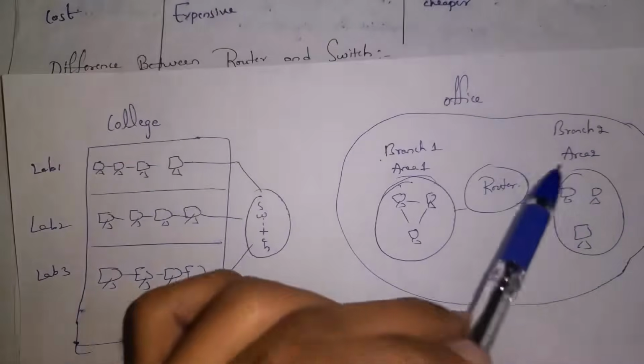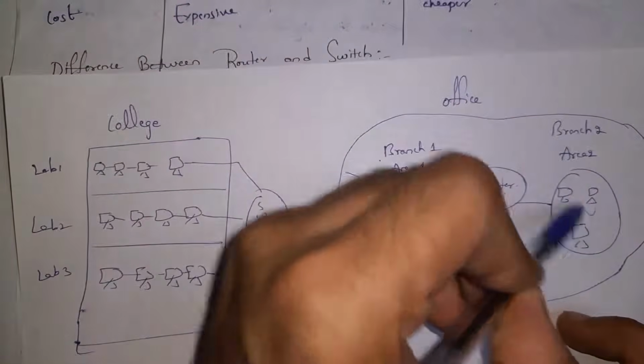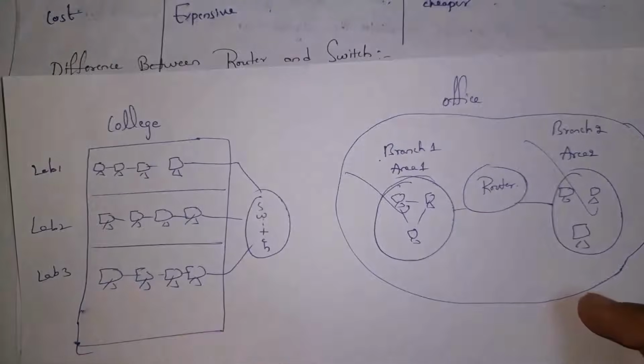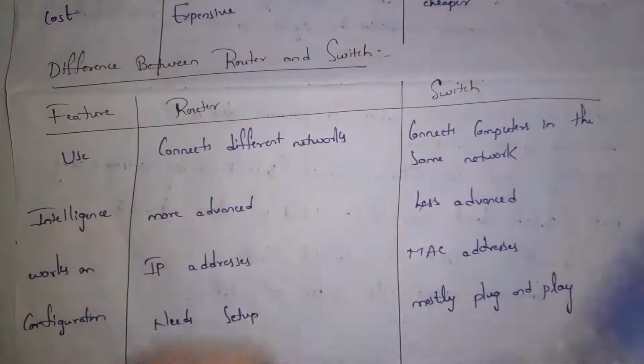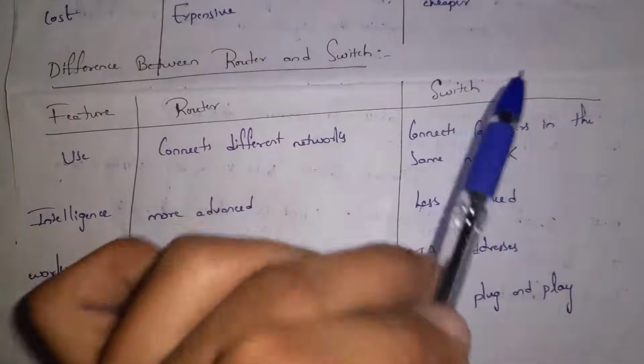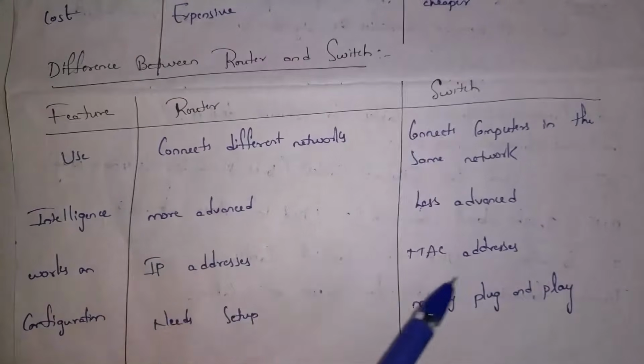So router will connect different networks and switch will connect the same network. As router will connect different networks, it is more advanced and switch is less advanced. Guys, router will identify devices based on IP address and switch will identify devices based on MAC address.